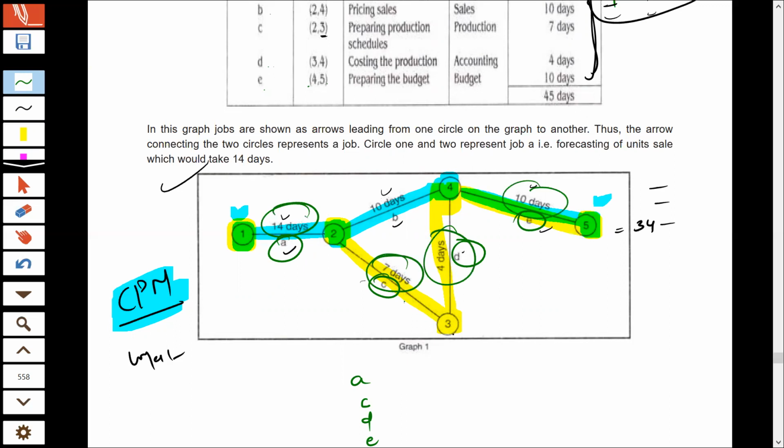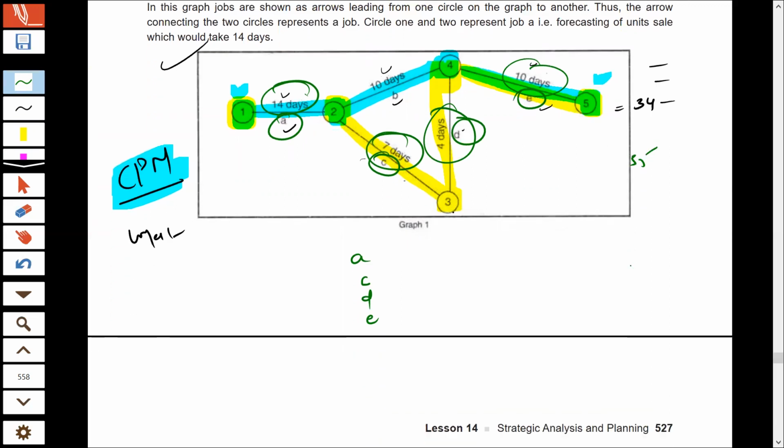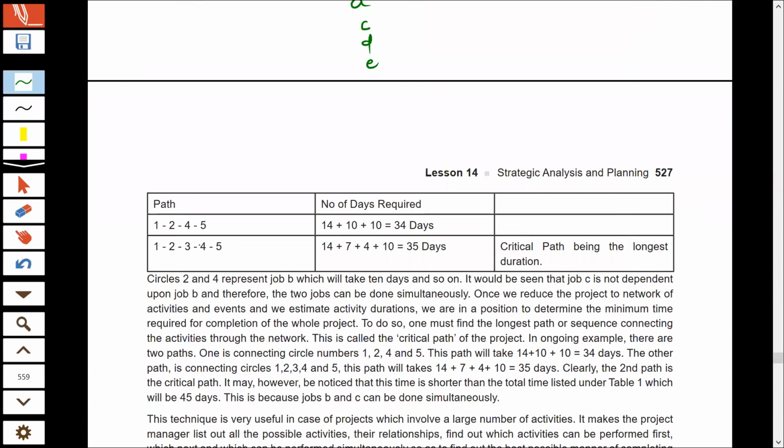So 14 plus 7 is 21, 21 plus 4 is 25, 25 plus 10 is 35. So we have prepared two paths. One path was 1, 2, 4, 5 and the other path was 1, 2, 3, 4, 5. The first path was taking 34 days and the second path was taking 35 days.